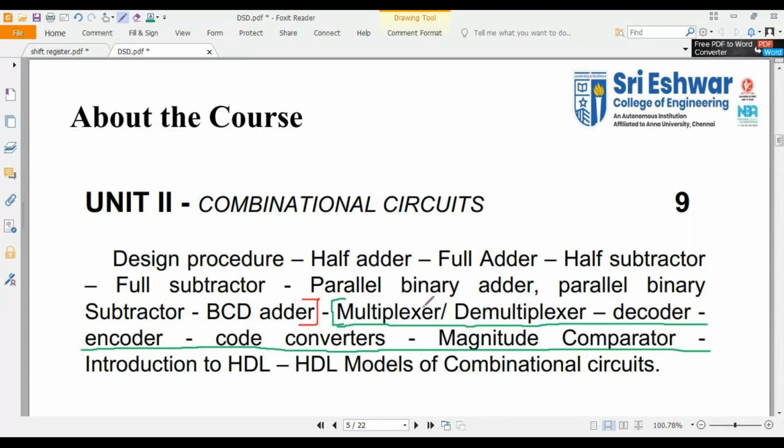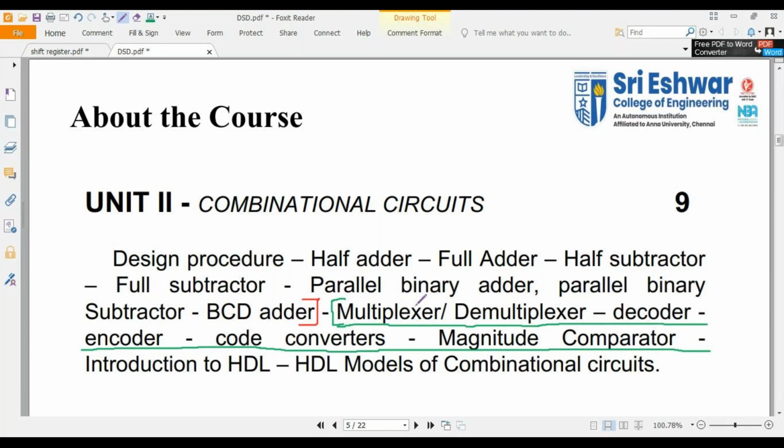You may get a question from multiplexer: design a 4:1 multiplexer, or it may be asked like 8:1 multiplexer. Same thing in demultiplexer also. You may get questions like design a 4:1 demultiplexer or 8:1 demultiplexer. So most probably you will get problems from multiplexer.